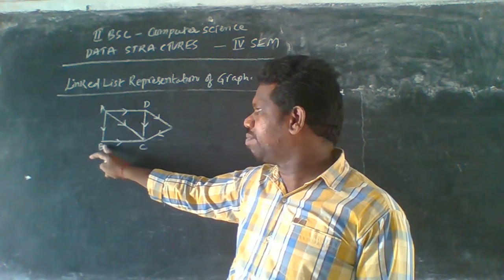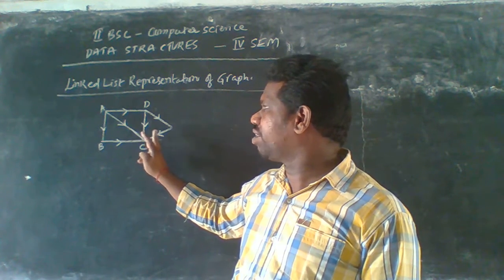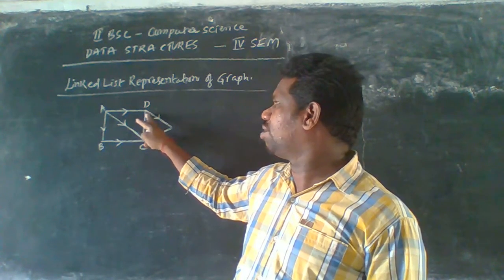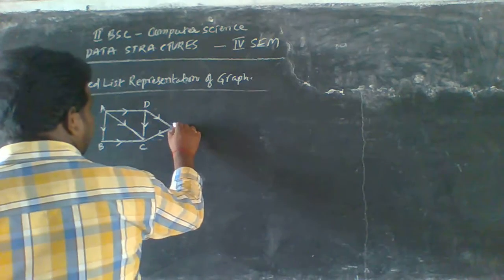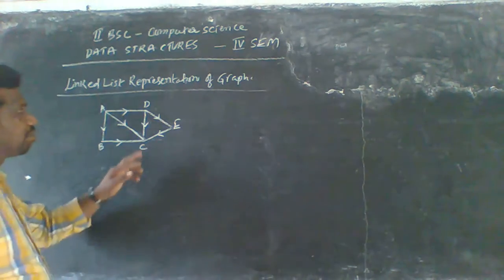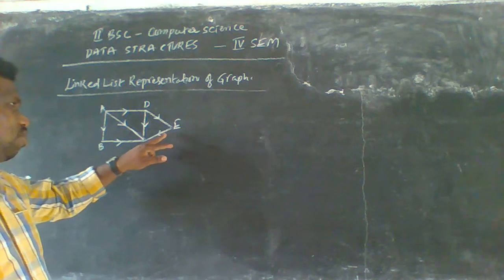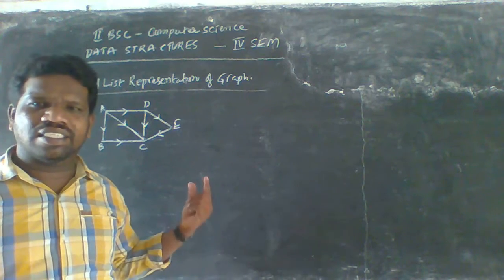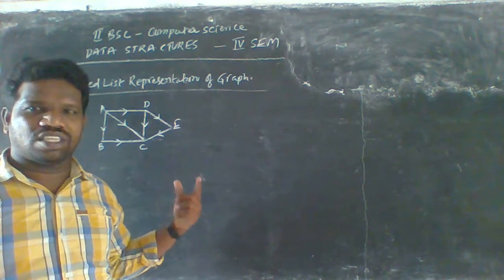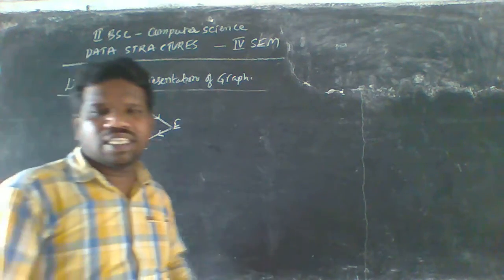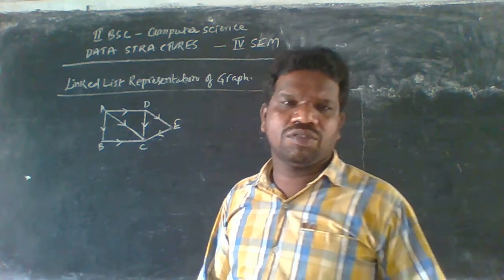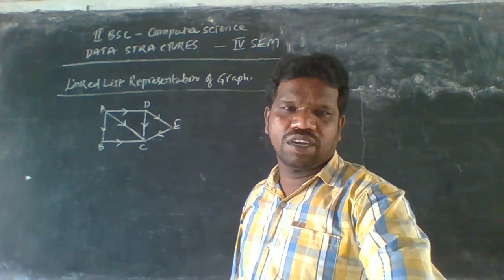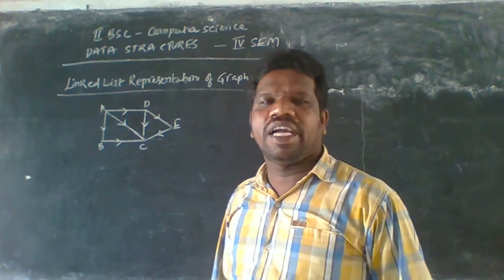A is going to B, and C is not going anywhere here. A is also going to D, and A to C is possible, D to C is possible, D to E also, and B is going to C here. This is the diagram for the linked list representation. While we are using this diagram, we have to use these nodes and save them in an adjacency list here.